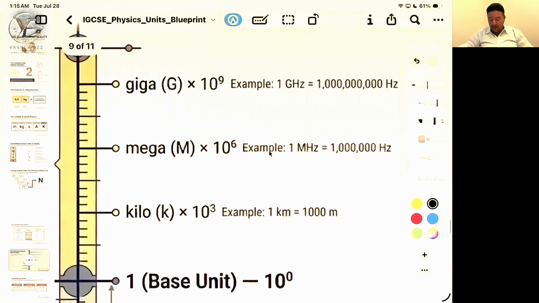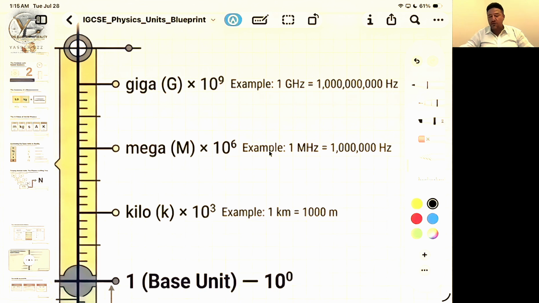The macro scale is for bigger values, like kilo, prefix K. We actually use it in our daily life: when you say how much you bought your mobile or your car, you say 2K, 3K, meaning 2,000 or 3,000.